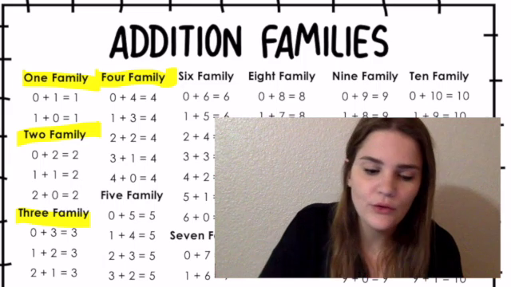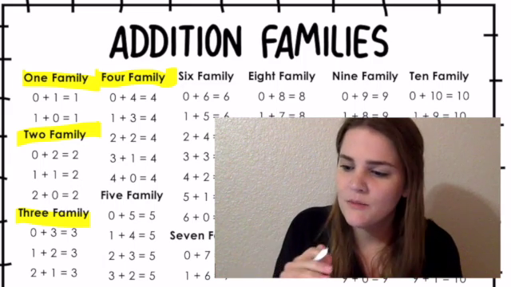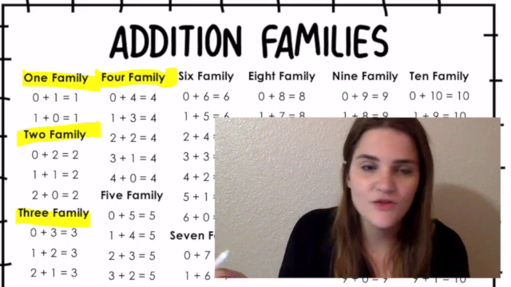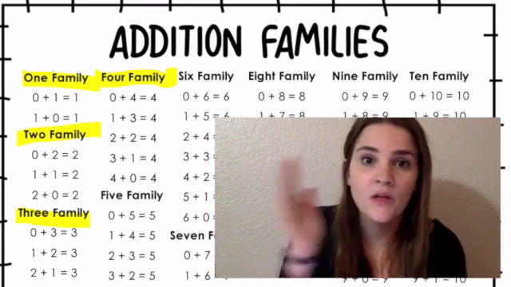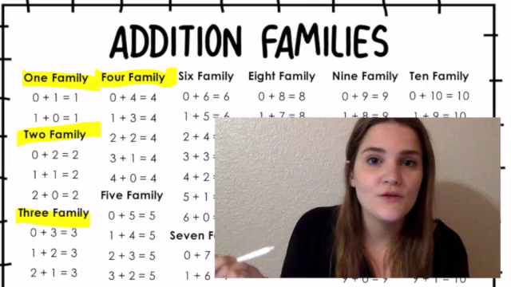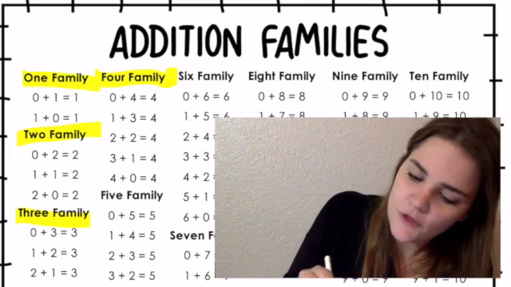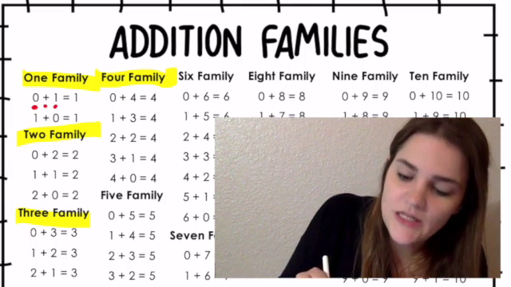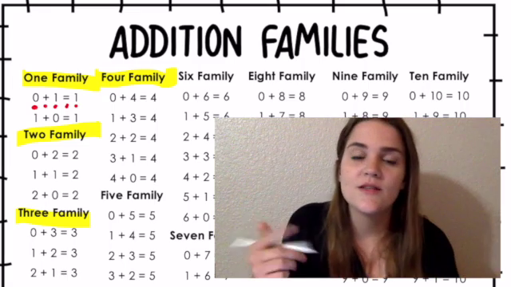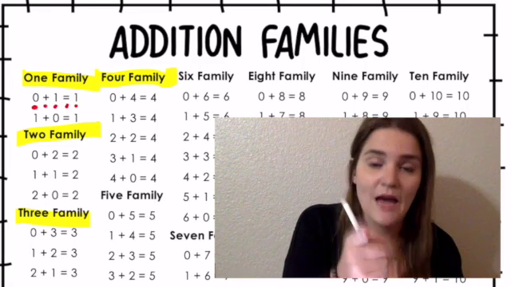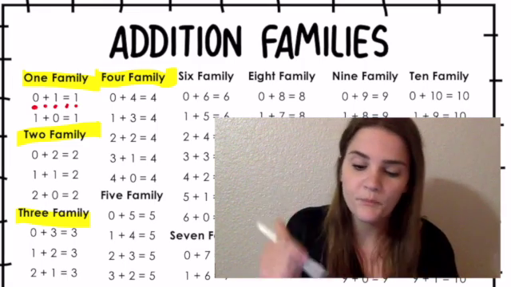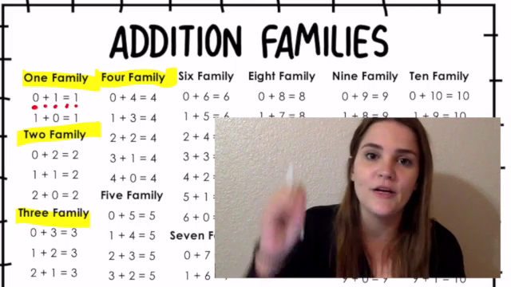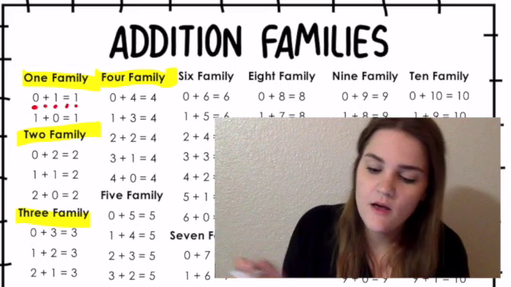As you're going through this sheet with them, it'll kind of change as we go, how you go through with them. I would suggest at first just having them read the problems out and getting used to that math terminology. So for instance, on the first problem, having them point, 0 plus 1 equals 1. Getting used to seeing that plus sign and knowing that means plus, equal sign means equal. And just having them read through them and understanding and categorizing which problems go into which family.